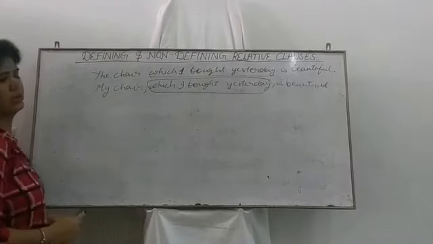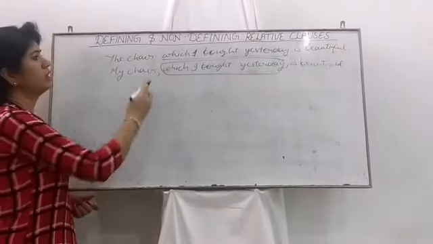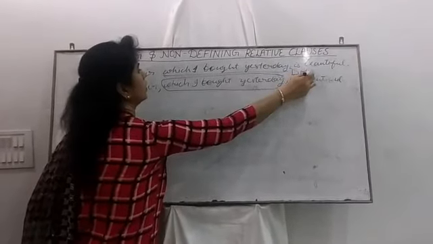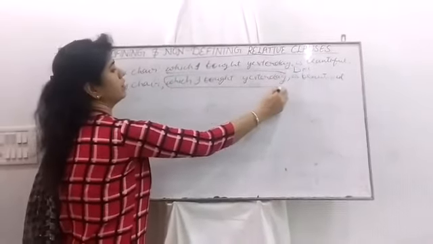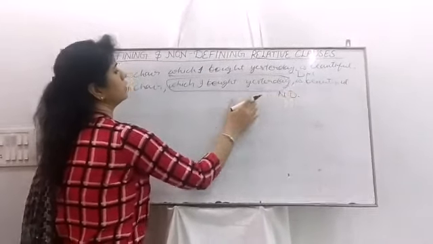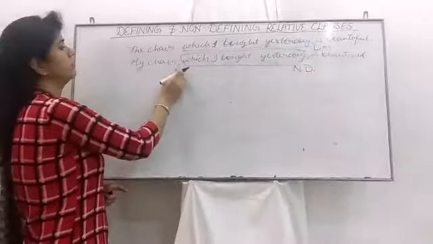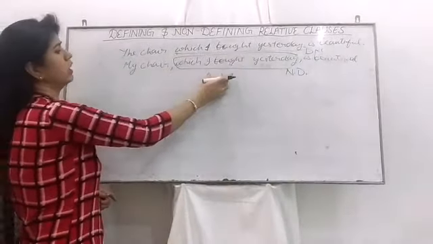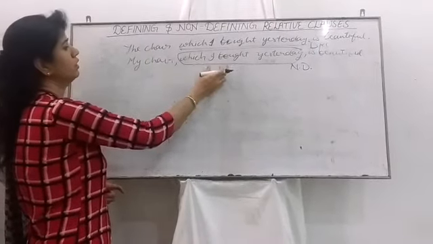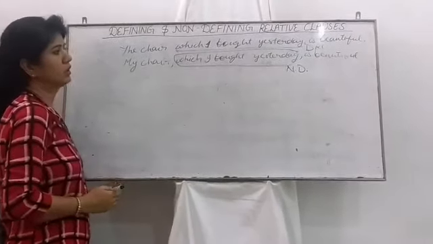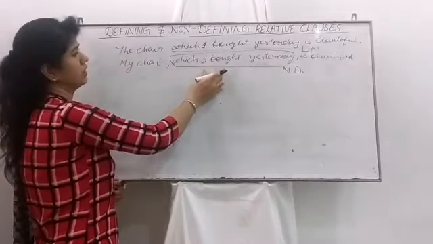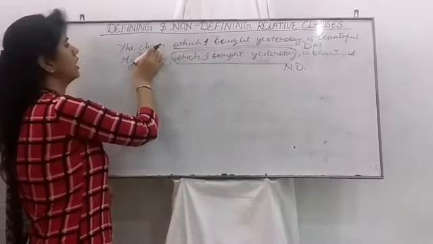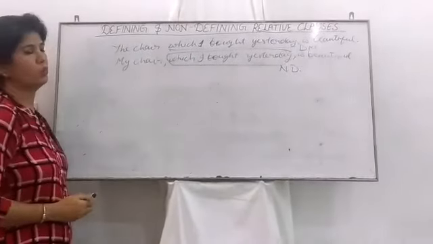It's my chair. So the first is a defining relative clause and this is a non-defining relative clause. The recognition is the commas we have used, and the other recognition is that if we remove this portion, it's still complete. It's giving extra information, whereas the other is important because without it we can't know about the noun.